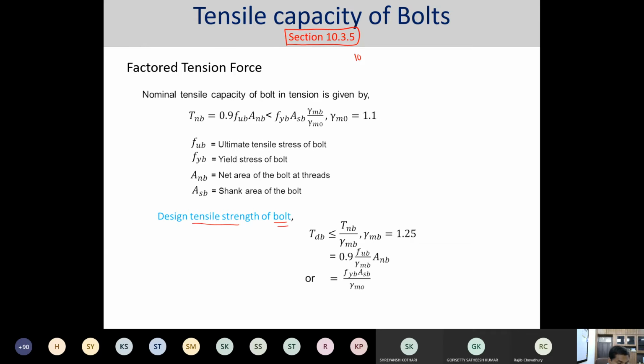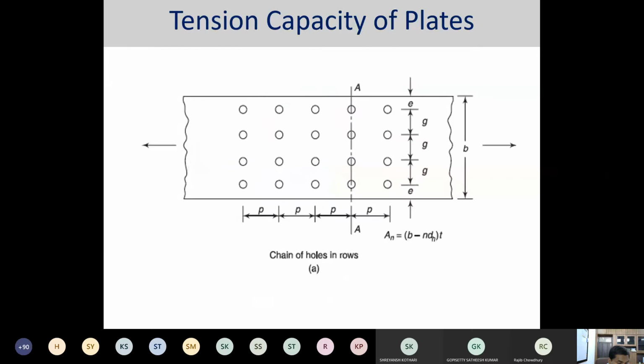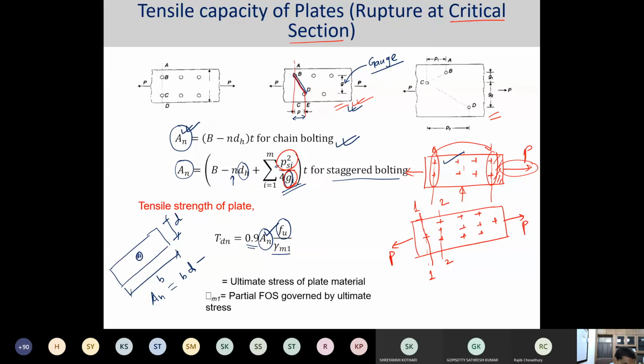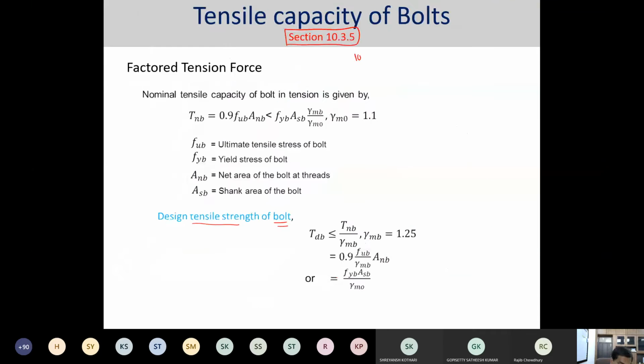Previously it was design tensile strength of the plate, the nominal tensile strength of the plate.